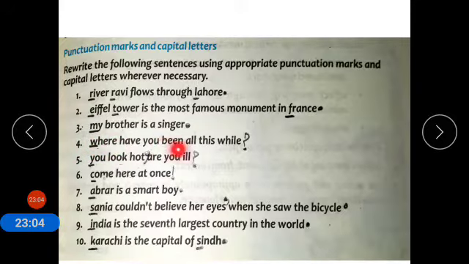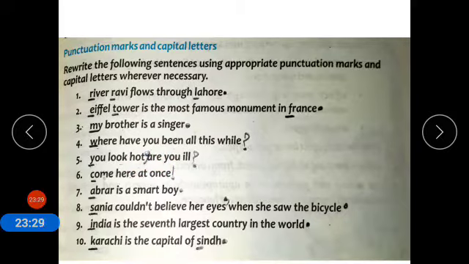Where have you been all this while? So it is an interrogative sentence and we put a question mark at the end of an interrogative sentence. So you have to write W capital and you have to put a question mark over here. You have to write Y capital. You look hot, are you ill?